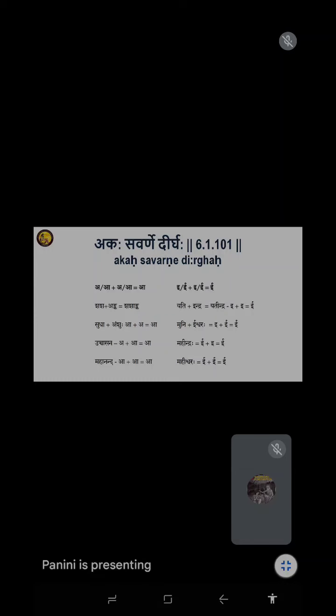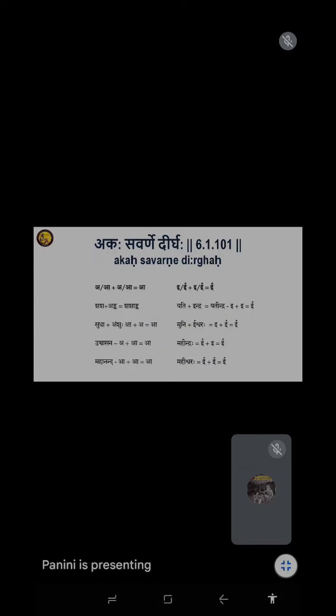Savarna means homogeneous. If two homogeneous letters come together, you get this Dirgha Sandhi, and it is always with ak only. That's why ak is a pratyahara. Why is ak a pratyahara? It represents only savarna dirgha. It is only ak vowels.